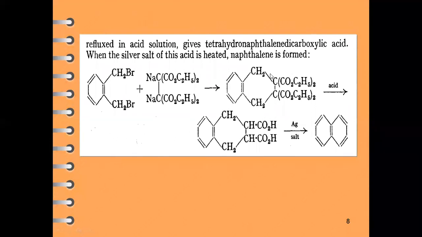What will be this intermediate condensation product? Tetrahydronaphthalene dicarboxylic acid. And when we react this with the silver salt, we produce our output compound, that is naphthalene.